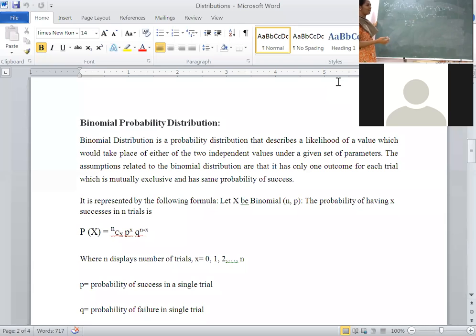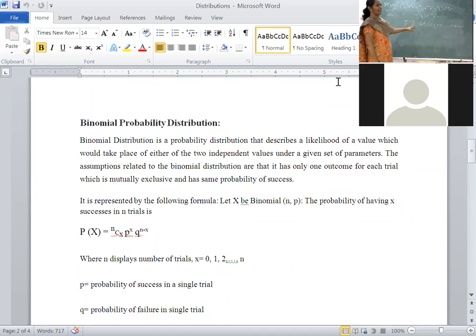For example, I toss the coin n times. First time I got S, second time I got F, then S, S, F, F, like this. How many times have I performed? N times.